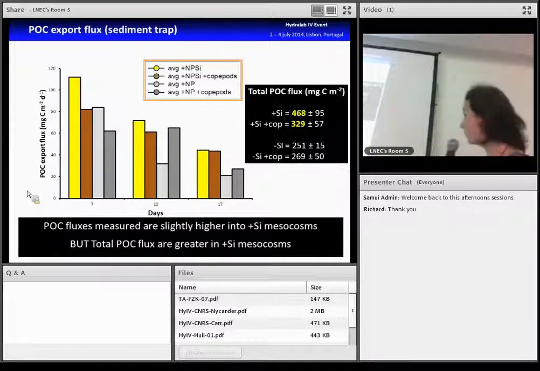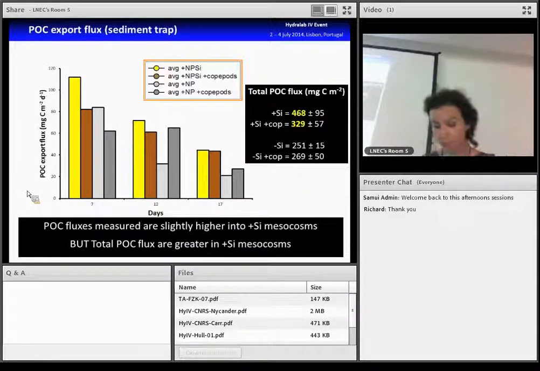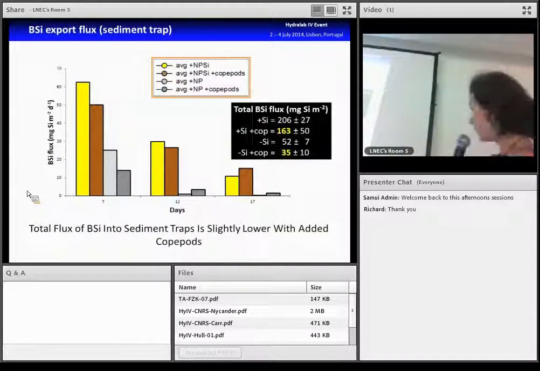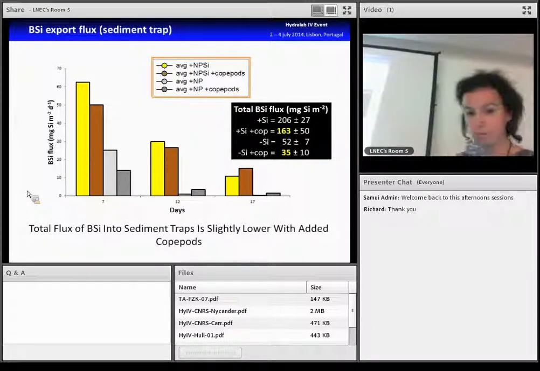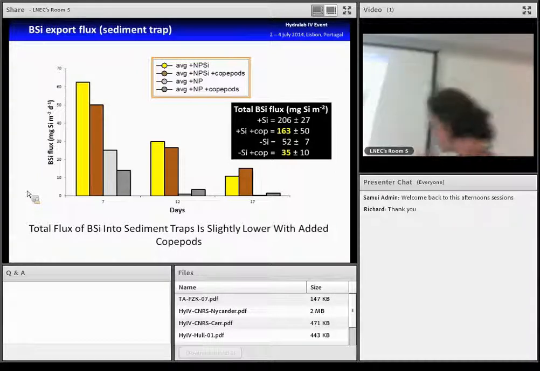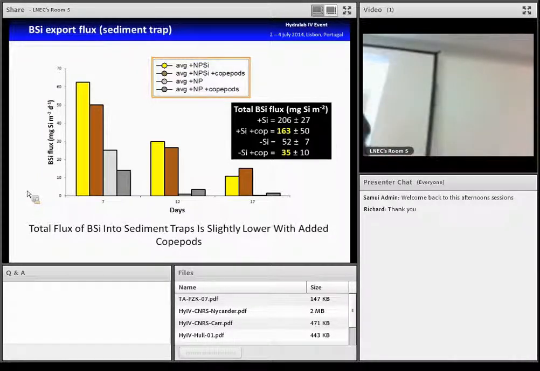That suggests that in mesocosms enriched in dissolved silica, there is more export of carbon. If we look now at the biogenic silica export, which is the name for the fossils of the diatoms that we also measure in the sediment trap, we can see that the experiment went very well, because for the mesocosms without addition of dissolved silica, the diatoms completely disappear, and there is a large quantity of diatoms in the others.